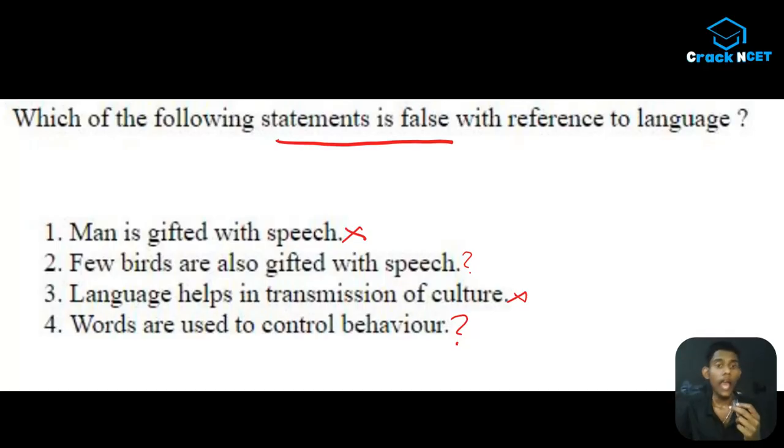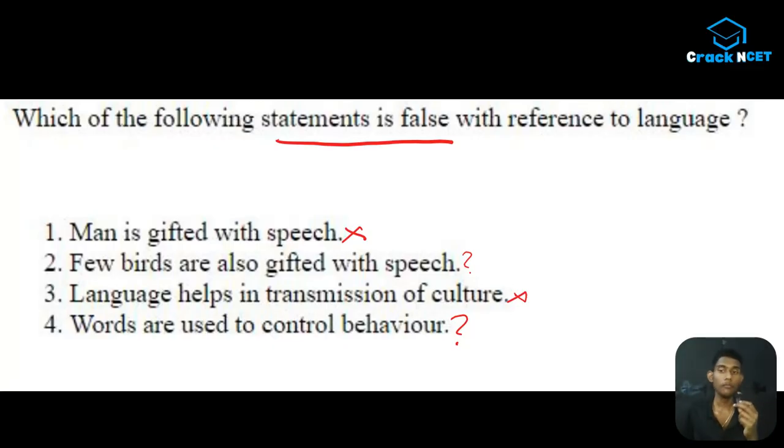Okay, let's come to the second statement. Second statement में क्या है? A few birds are also gifted with speech. Here, the very literal meaning of speech makes all the difference. ठीक है? Man is gifted with speech. Actually, speech का मतलब क्या है? Maybe you guys are saying that it's an ability to talk. No, guys.